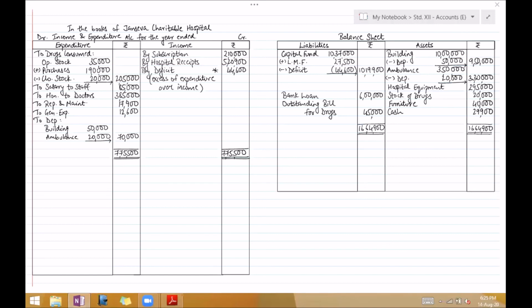And students, the moment you do a problem on your own, it looks new. But you have done this, opening stock of drugs plus purchase of drugs. In 1 to 5 only that example is there. Sports equipment, opening stock plus purchase of sports equipment minus closing stock of sports equipment. We have done that last time. Because I had to show you the solution, some things are short form in this one, but don't take that as the final solution. This is only for your correction, only for the numbers. You just see the numbers.